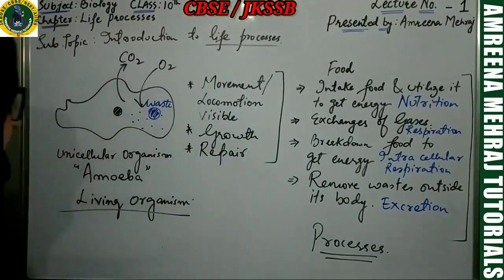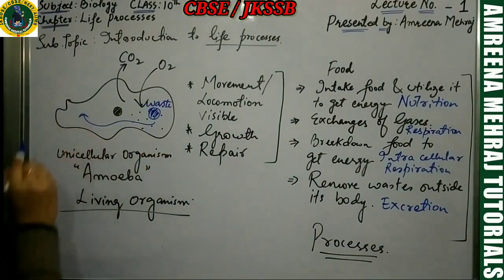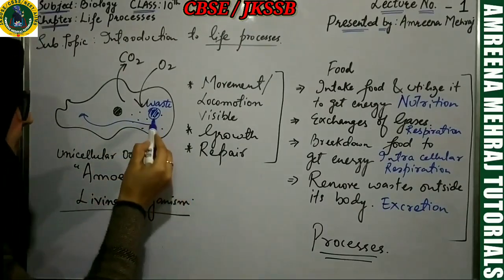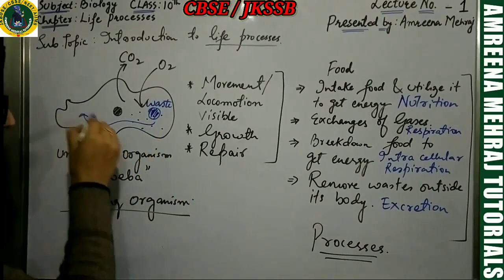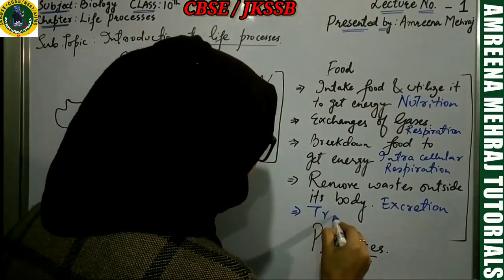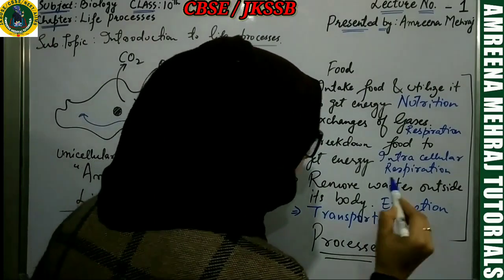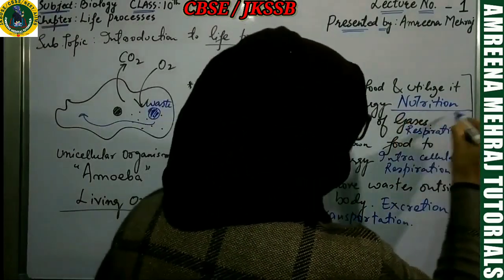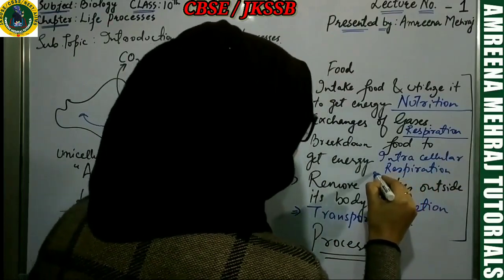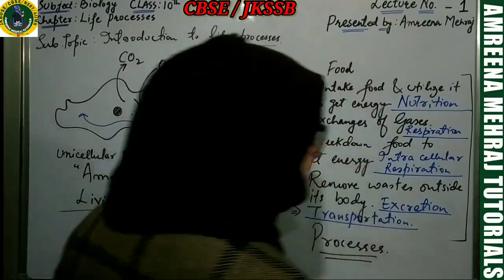Okay? Suppose amoeba has some substance over here. It has to transport this substance over here. This is a very simple type of transport taking place inside the cytoplasm. So amoeba has to perform transportation also. So what do I give you? Nutrition, respiration, intracellular respiration, excretion, transportation.